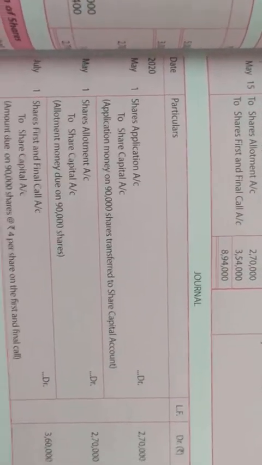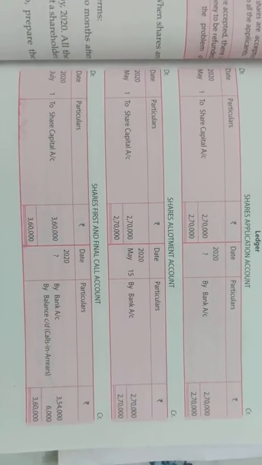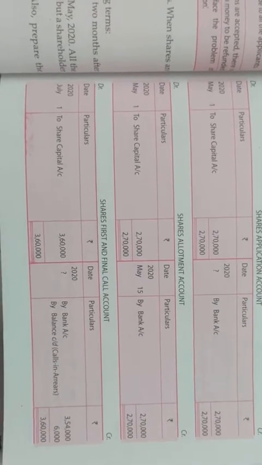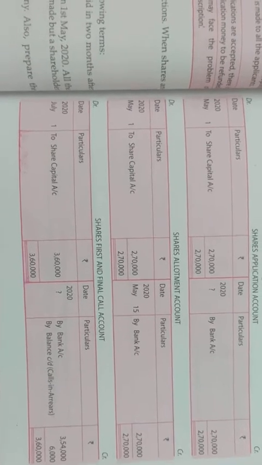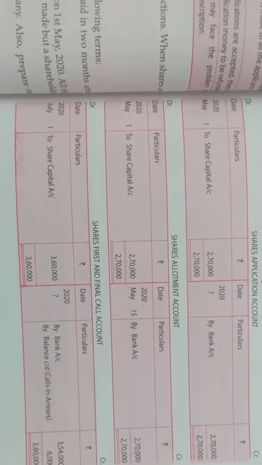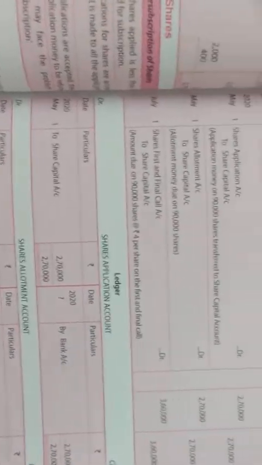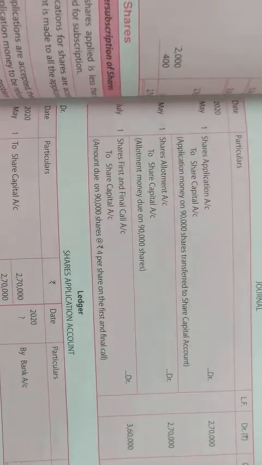Clear? Here the ledger is also prepared, but the ledger is very uncommon, so it may not come in your exam. Generally the cash book is asked, not the whole ledger. Clear? Here also it is prepared. You can also prepare it, no harm in preparing. So whenever a cash book is prepared, you are supposed to do two things. All cash entries will come in the cash account and the rest of the journal entries will come in the journal.